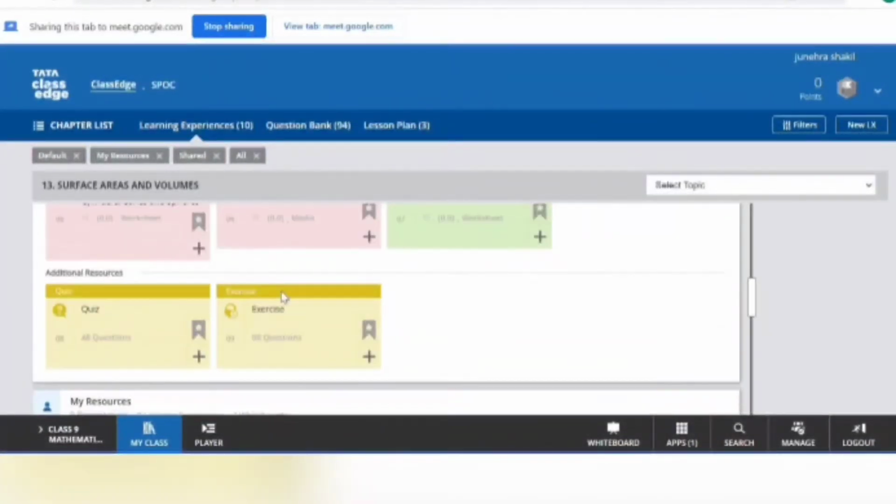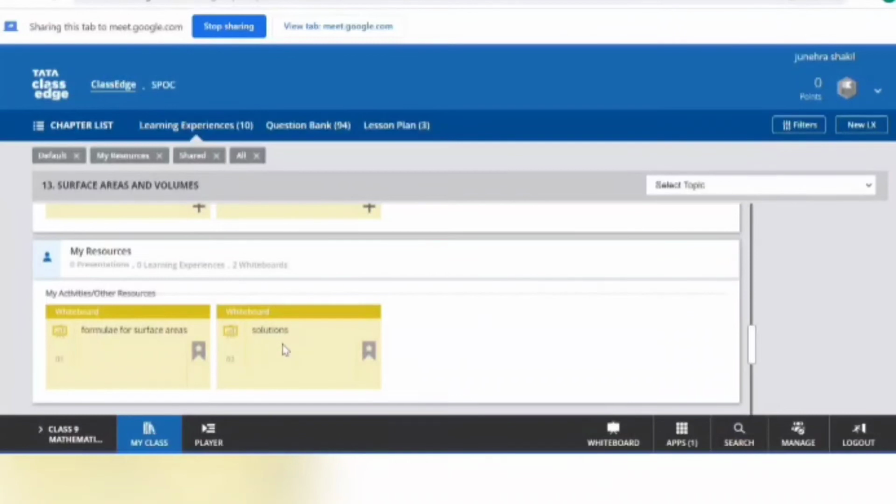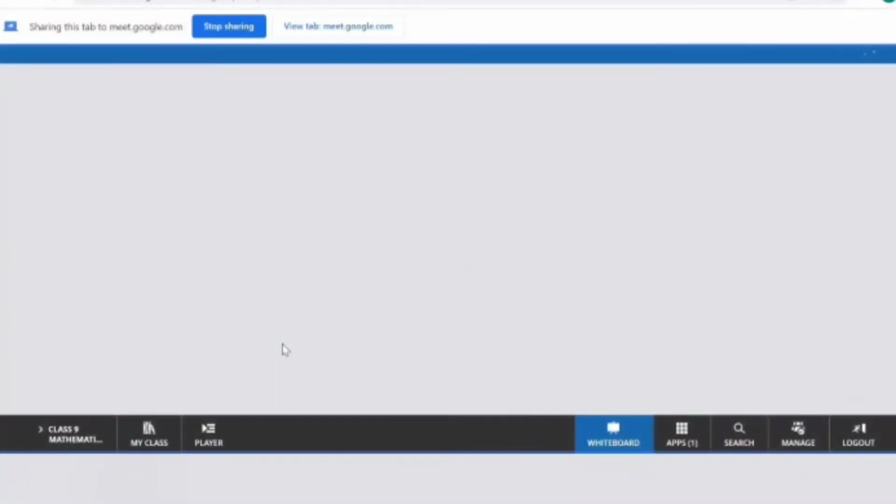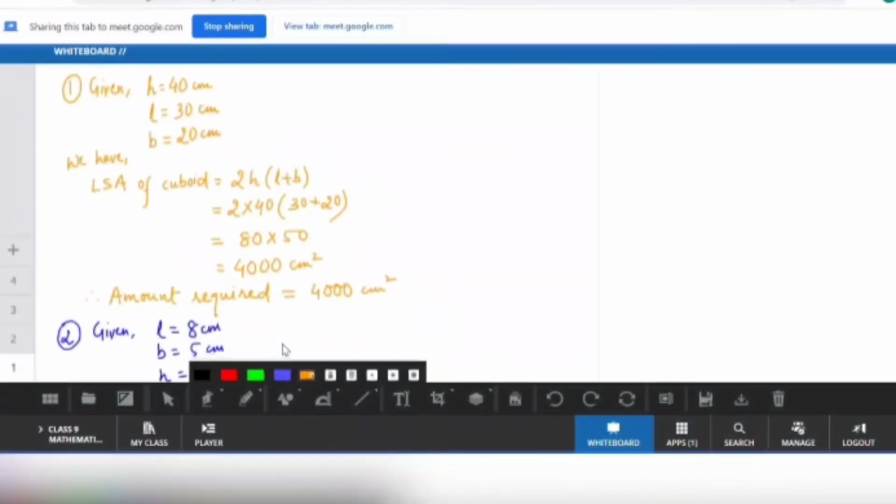Do you still remember the formula of lateral surface area of cuboid? See, in that question what was given? It was given that the height of that box is 40 centimeter, the length is 30 centimeter, the breadth is 20 centimeter. Since we have to wrap up only the lateral faces, it must be the lateral surface area of cuboid, that is 2H(L plus B). It is 2 into 40. You just have to put the values and you will get this much centimeter square.